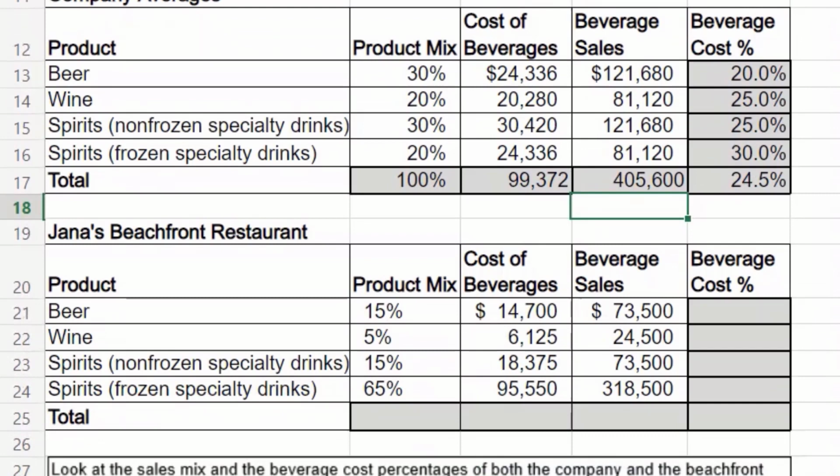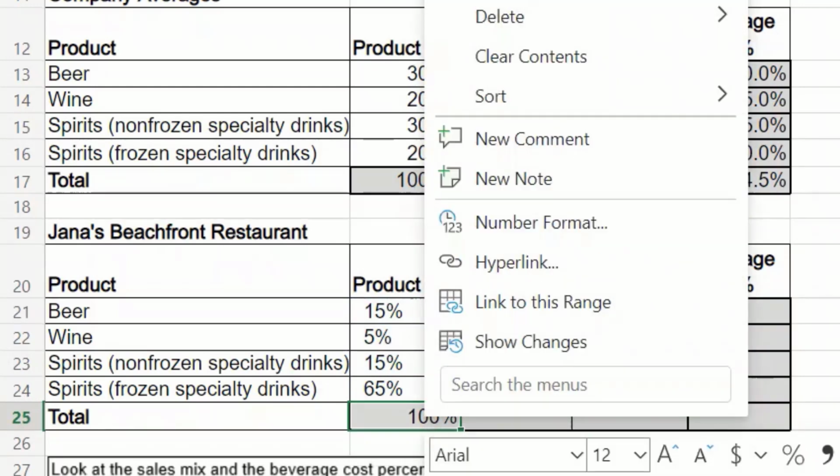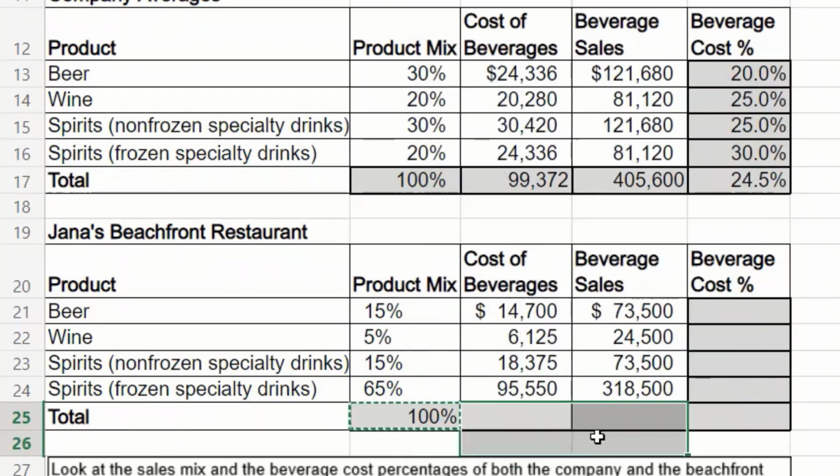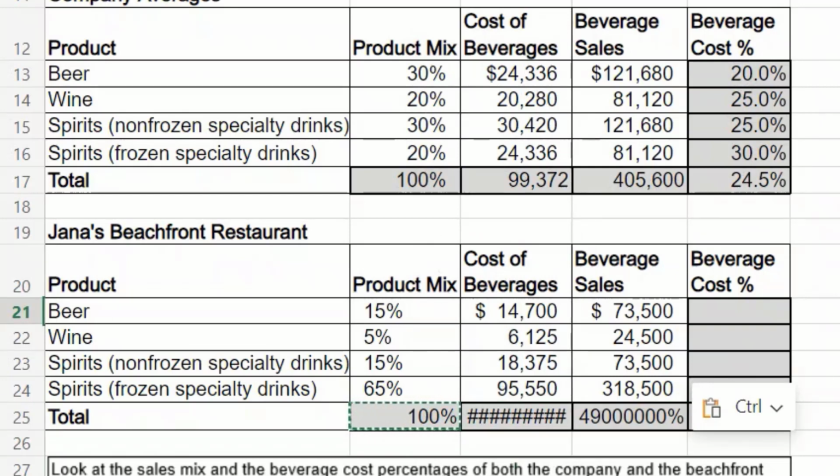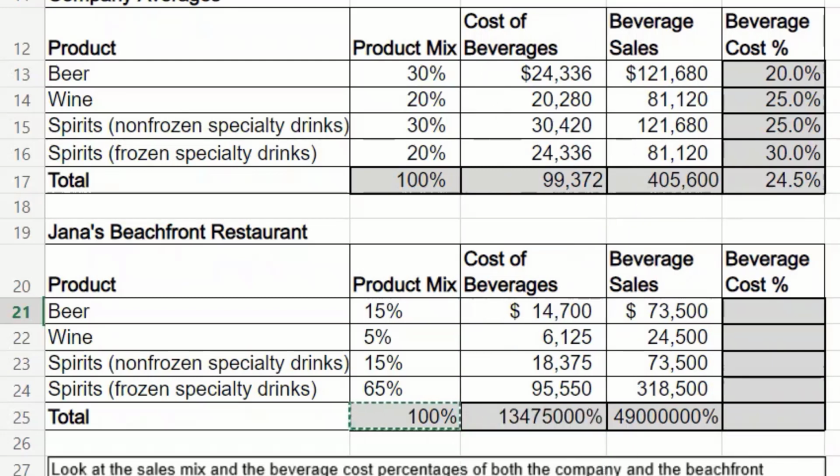Okay, so let's take a look at Jana's. Her product mix already looks a little bit different than the company averages, but let's go ahead and calculate our beverage cost on all of these. All right, so we can copy this here. And we see all of those number signs there. That just means there's not enough room. These are coming in as percentages, so we're going to change this to currency, and this one will be a currency as well.